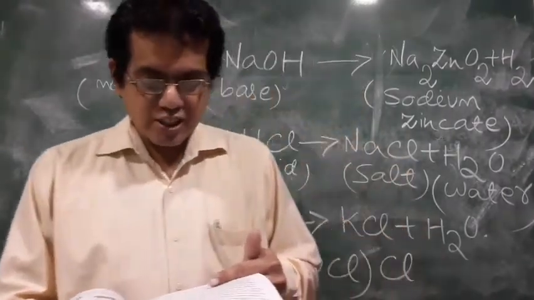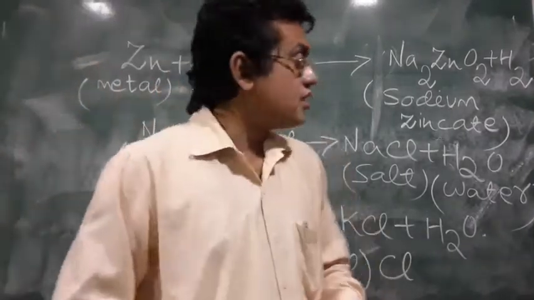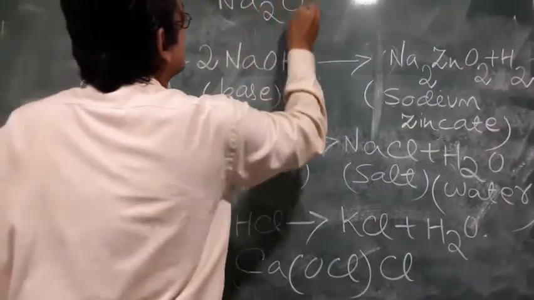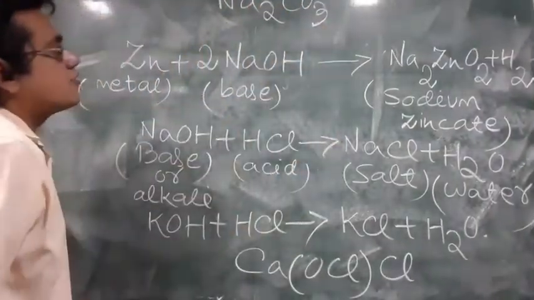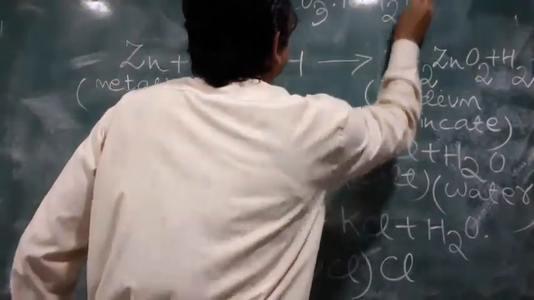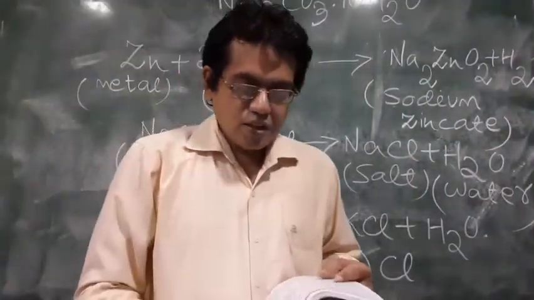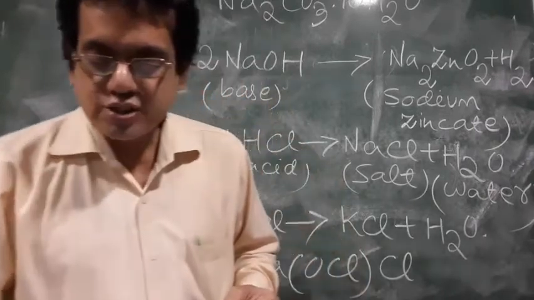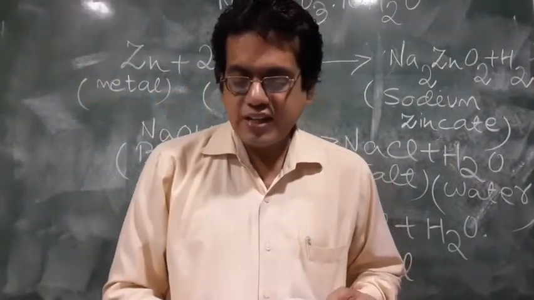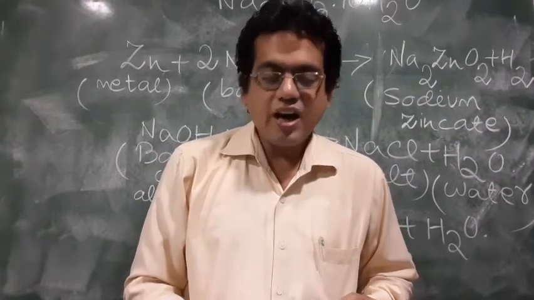Sodium carbonate is used as washing soda and for softening hard water. The formula of sodium carbonate is Na2CO3, and the formula of washing soda is Na2CO3.10H2O. Sodium hydrogen carbonate is used as baking soda in cooking food, for making baking powders, as an antacid to cure indigestion, and in soda acid fire extinguishers.